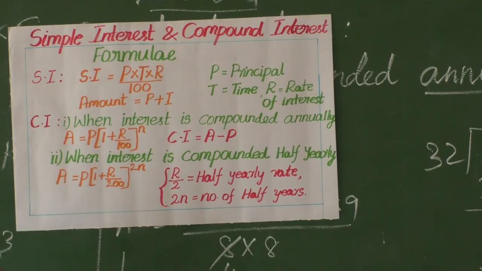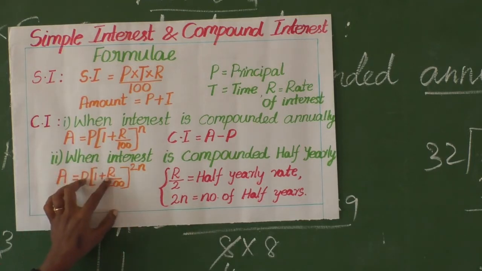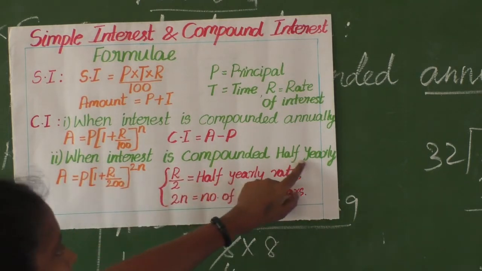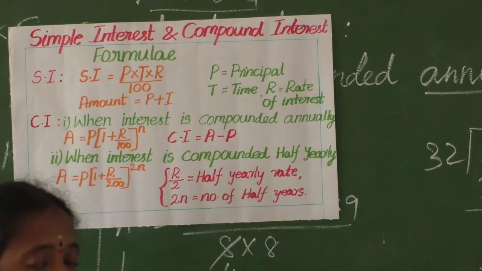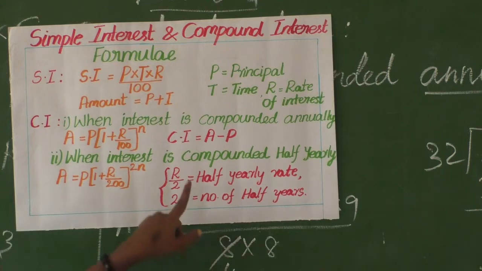What I am going to tell here, half yearly means there are 2 conversion periods. In the first 6 months, one time they are adding the interest with the principal. Then at the end of the second 6 months, they are going to add the interest with the principal. So interest is fixed half yearly means there are 2 conversion periods in 1 year.